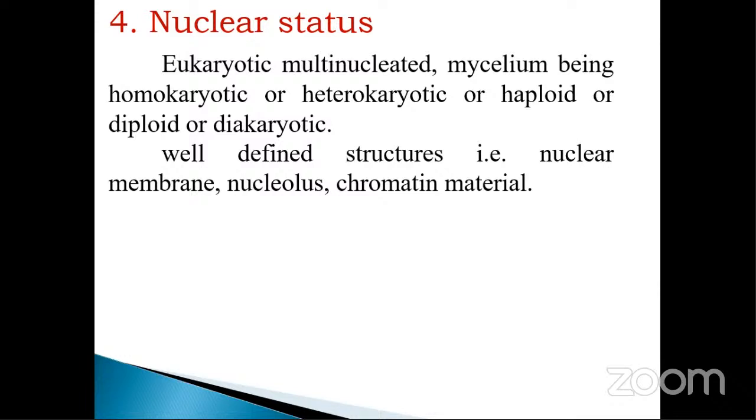Multinucleated means more than one nucleus. Homokaryotic or heterokaryotic means the nuclei that may be present in the particular fungus, either haploid or diploid, that is a single nucleus or more than one nucleus that will be present in that fungus.